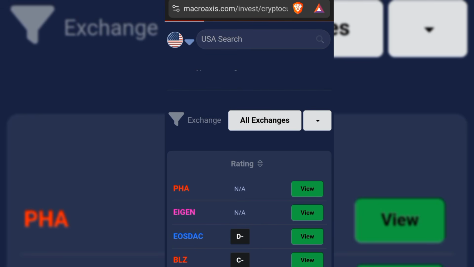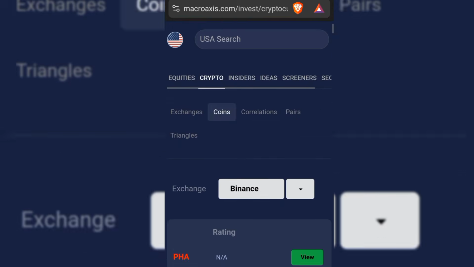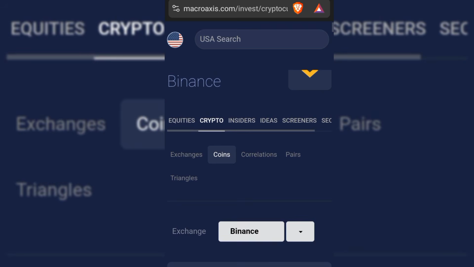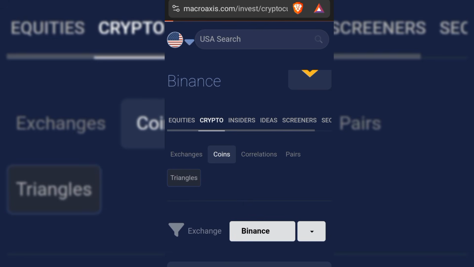If we choose Binance right now, it's going to load. So right now we're on Binance and we are going to be choosing triangles. Okay, arbitrage, because this is a triangle arbitrage. What is triangle arbitrage, by the way?